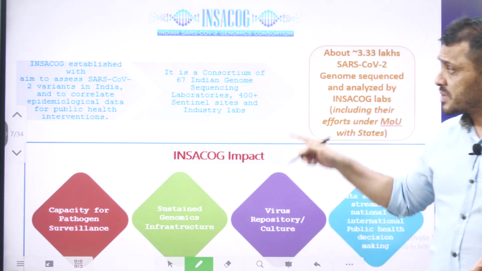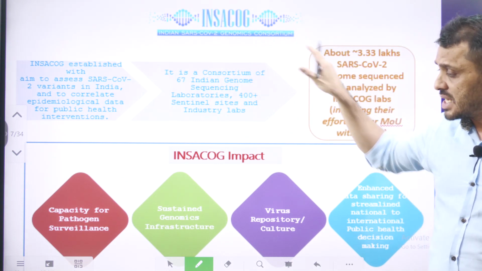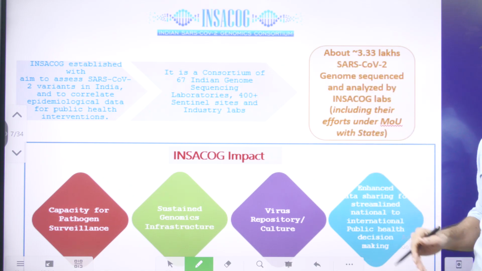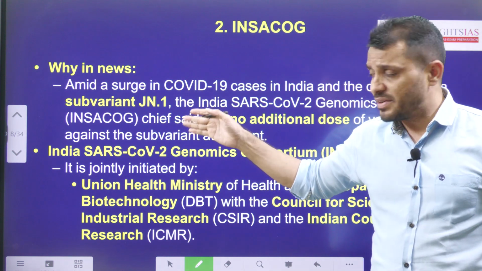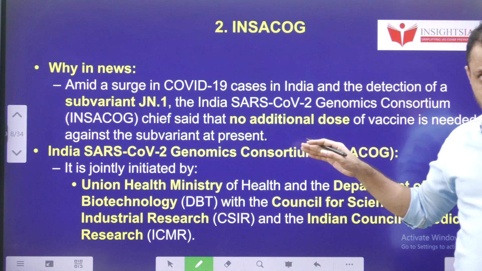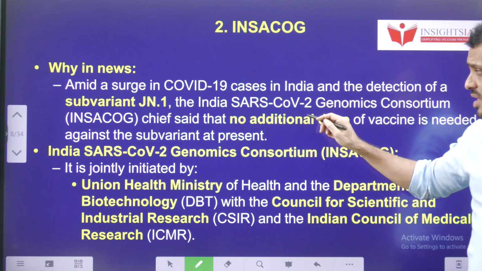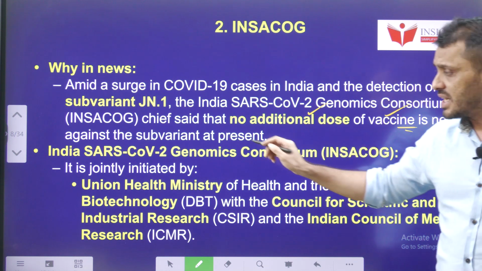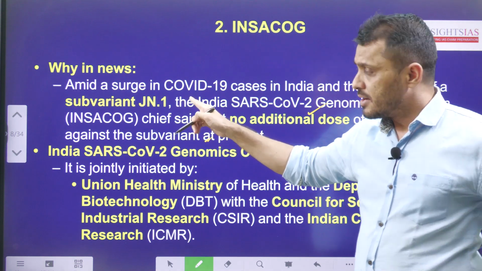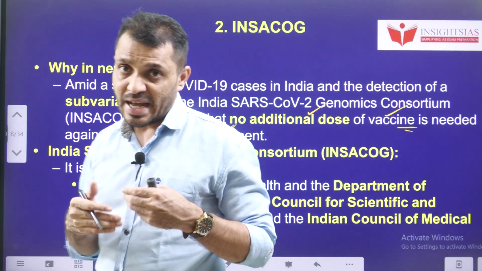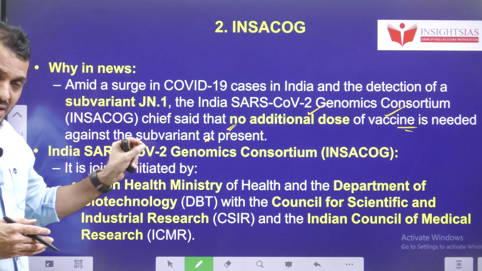Now we are going to check how many laboratories are formed as a group and who took this kind of initiative, we will discuss. Recently, in the context of the new COVID variant JN1, the chief, that means the person who is looking after this INSACOG, was saying that no additional dose of vaccine is required against the subvariant at present. At the moment, you don't require any additional COVID dosage for JN1. That means it is not a big concern at this moment.